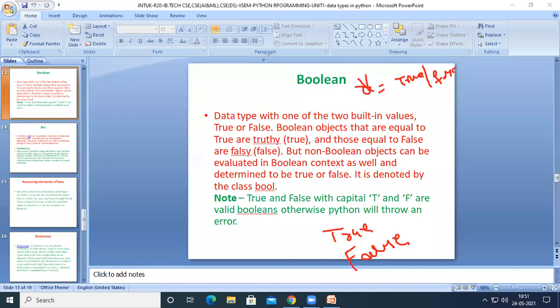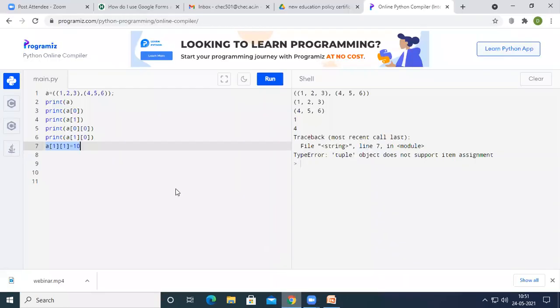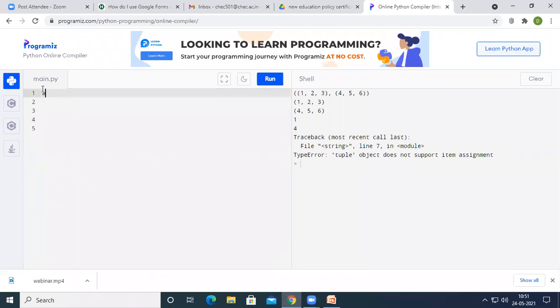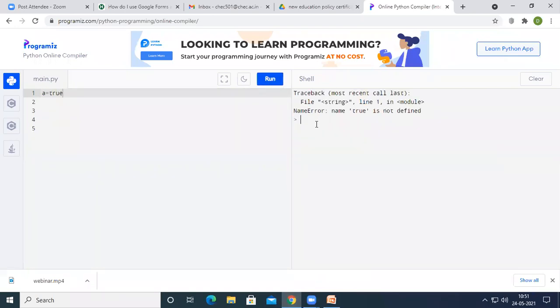So see here, let us go to an example program. So now what I want to do is I want to make this variable A as Boolean. So if I write like this, true, we are getting some name error. Name true is not defined.